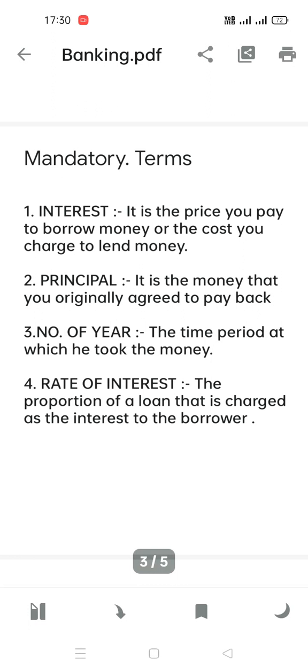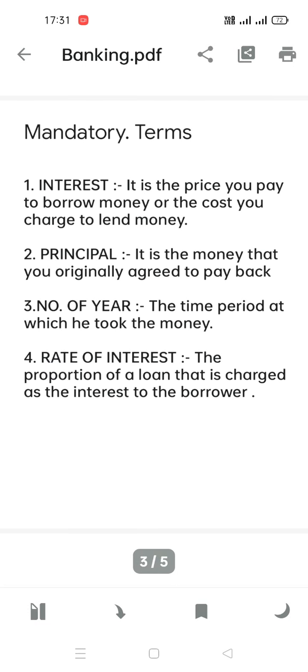Interest is the price you pay to borrow money or the cost you charge to lend money. The price, the charge of that money borrowed, is known as interest. It is the charge, the cost, or the price at which you lend the money.